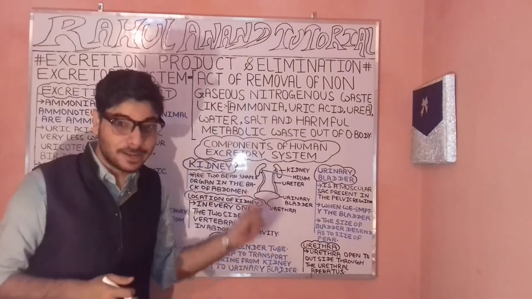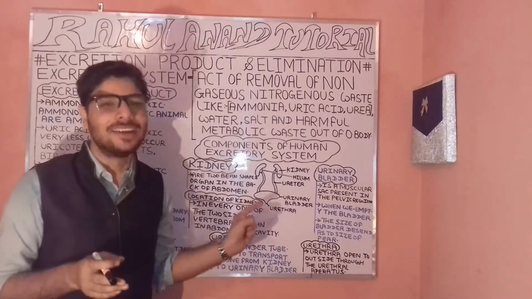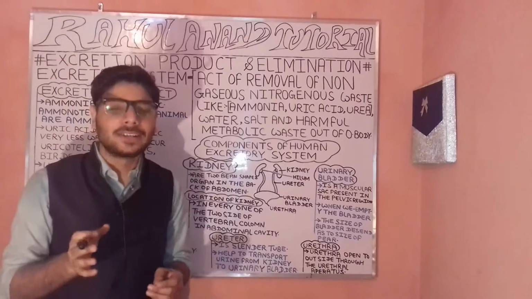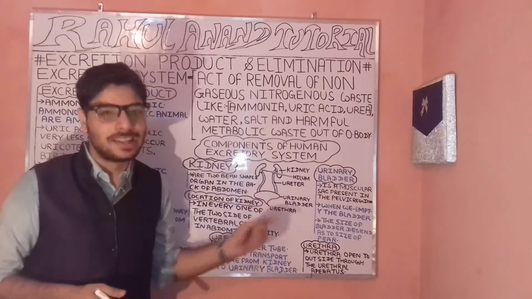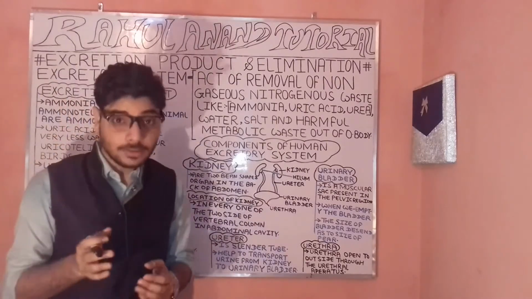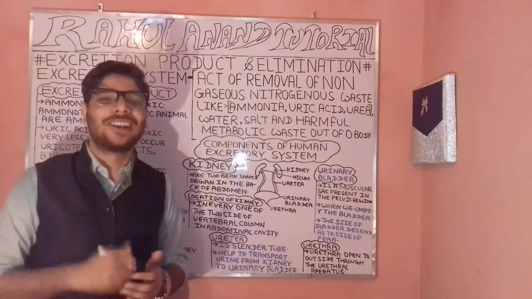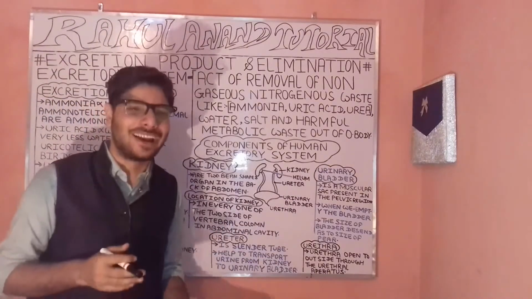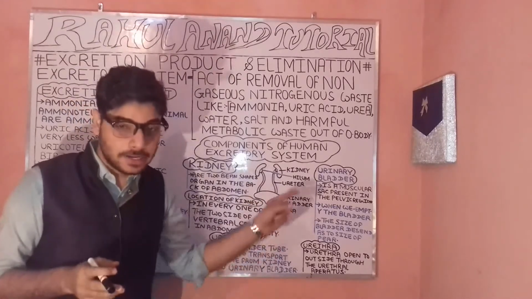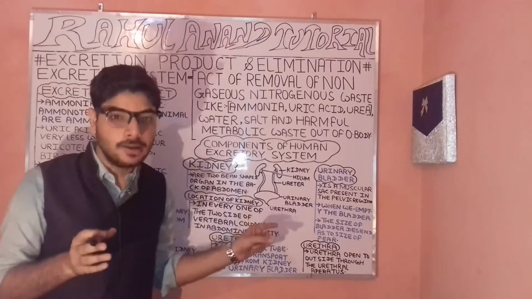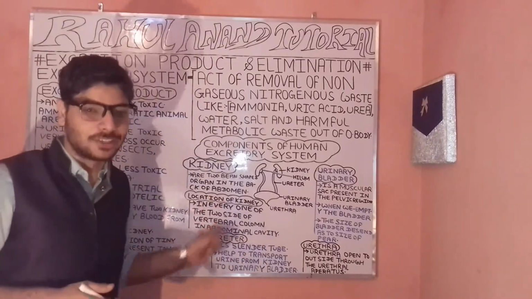Now let's understand what are actually the components of the excretory system. In this we will zoom in and understand a brief inspection related with our kidney case. So here is the diagram. It is the diagram of what? It is not the diagram of only the kidney. It is of course the diagram of the urinary system. Literally we will be understanding about these in the urinary system, but briefly about the kidney.